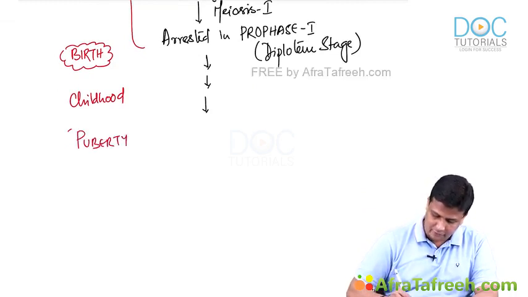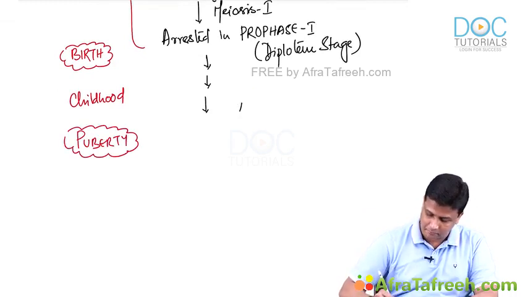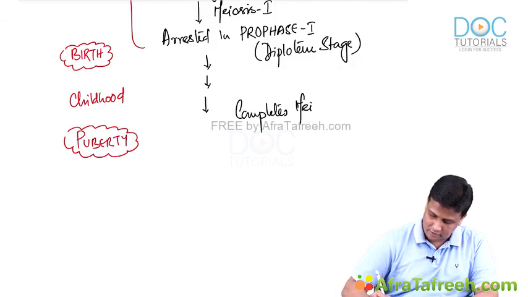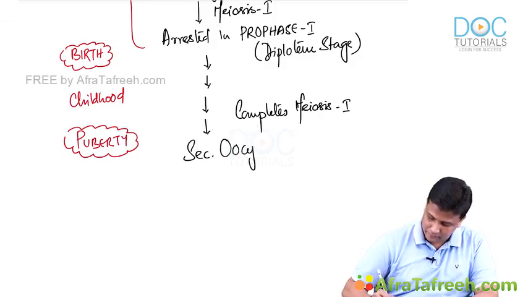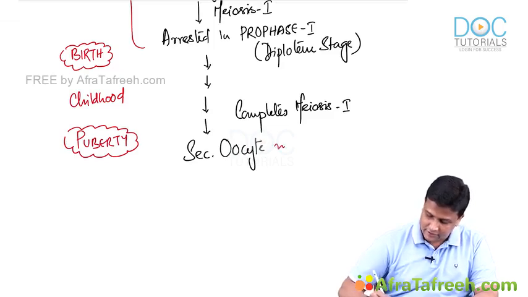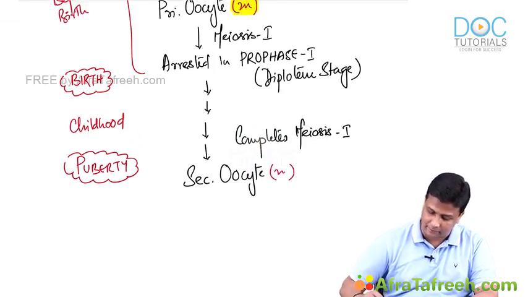Now at the time of puberty, what is going to happen here? It completes meiosis 1. And once meiosis 1 is completed, it will lead to the formation of the secondary oocyte, and obviously the secondary oocyte will be haploid.